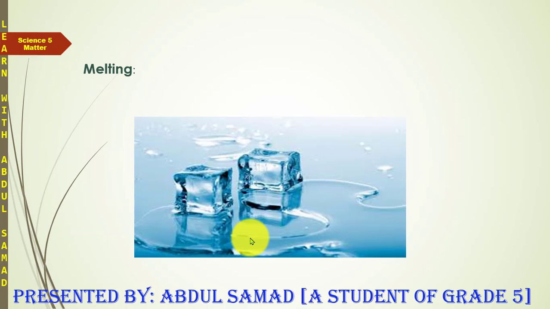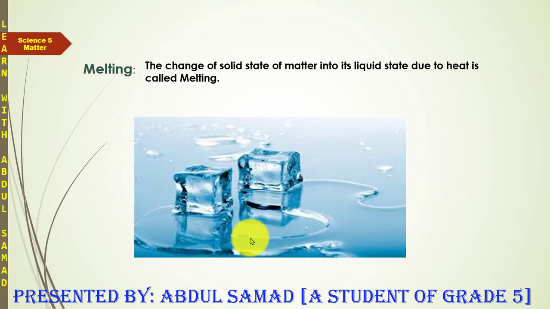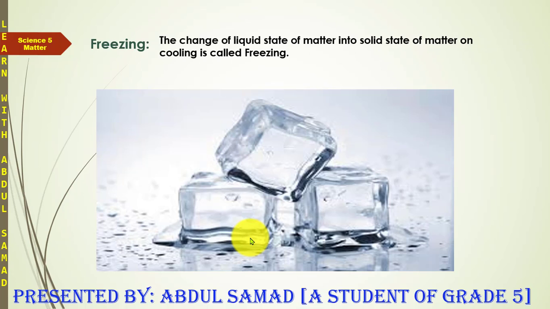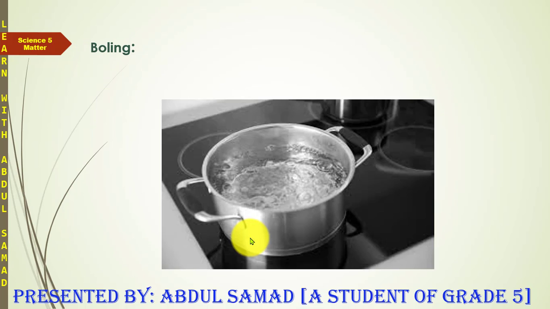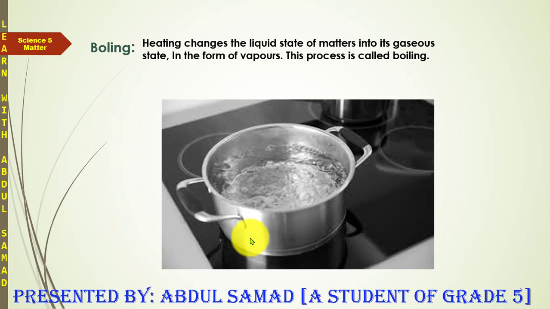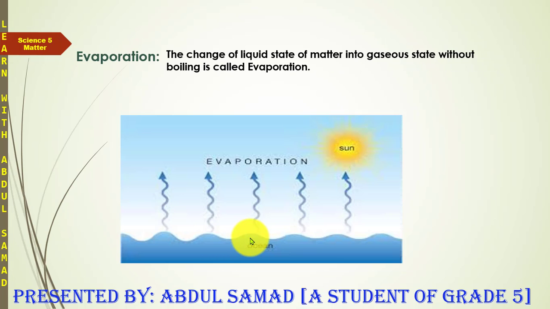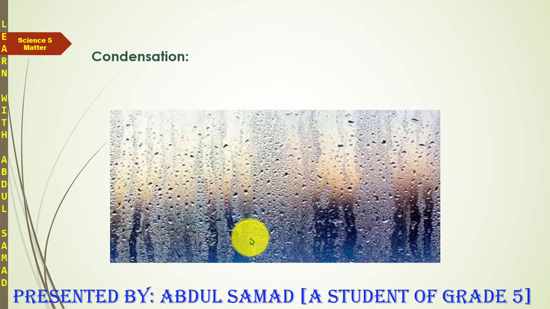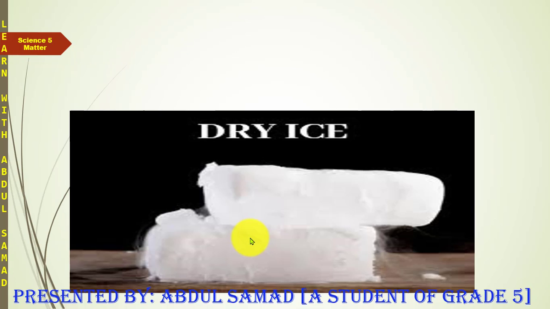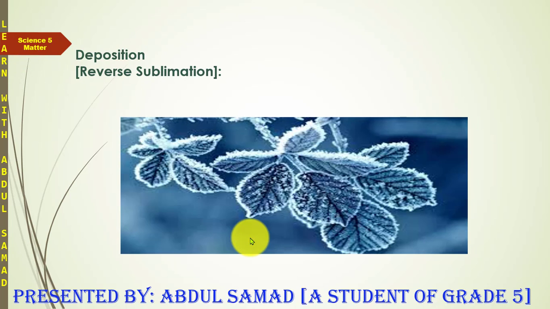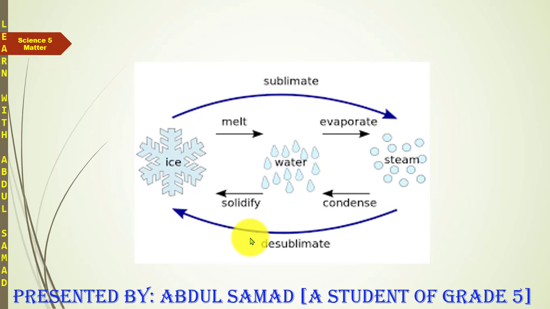The example of melting is an ice cube. Ice cube can melt into water, like you can see in the figure, and this is an example of freezing. Water can turn into ice by freezing. And then the example of boiling is that the water is boiling in the kitchen. And then the evaporation example is the ocean's water was evaporating. And then condensation example is water on the mirror. And then sublimation is dry ice, and deposition is frosted leaves.